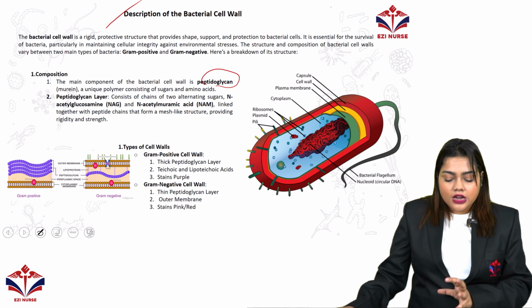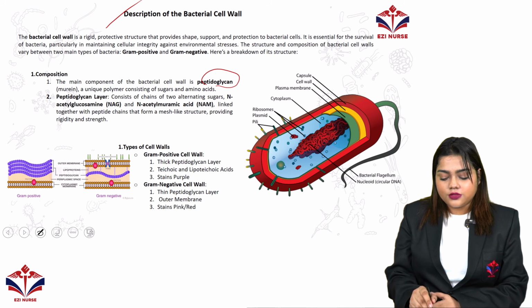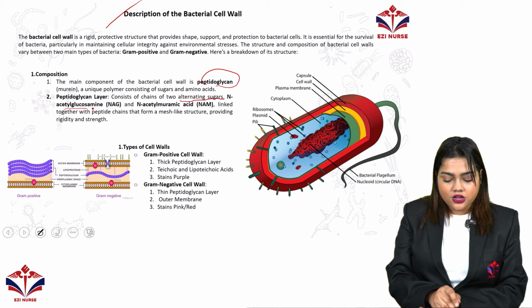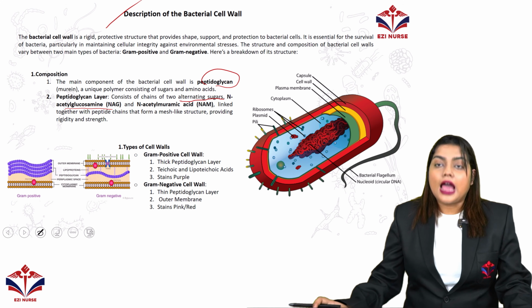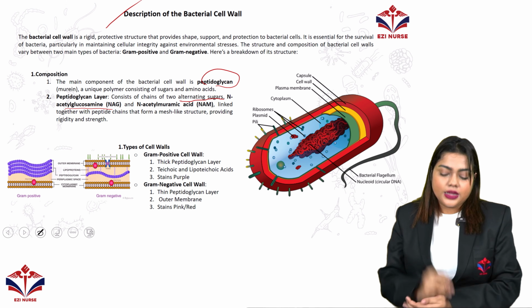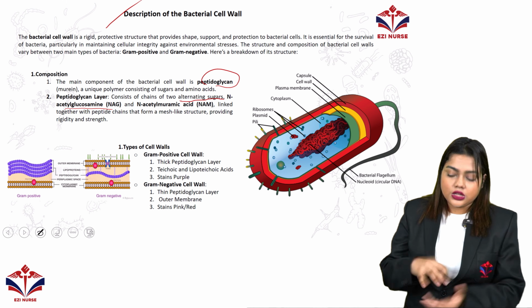The peptidoglycan layer consists of two types of alternating sugars, N-acetylglucosamine or NAG, and N-acetylmuramic acid, together with peptide chains that form a mesh-like structure, providing rigidity to the cell.